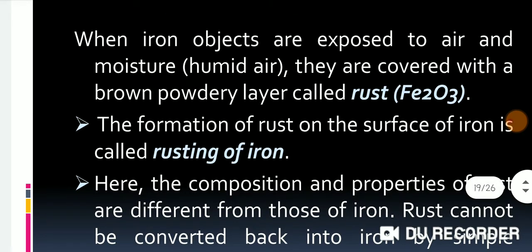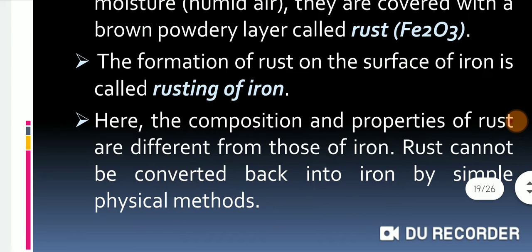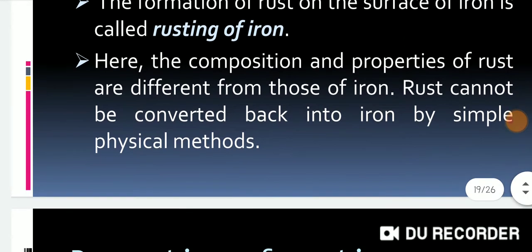Here, the composition and properties of rust are different from those of iron. Its properties are different from iron because it is formed by the process of chemical reactions. Rust cannot be converted back into iron by simple physical methods.